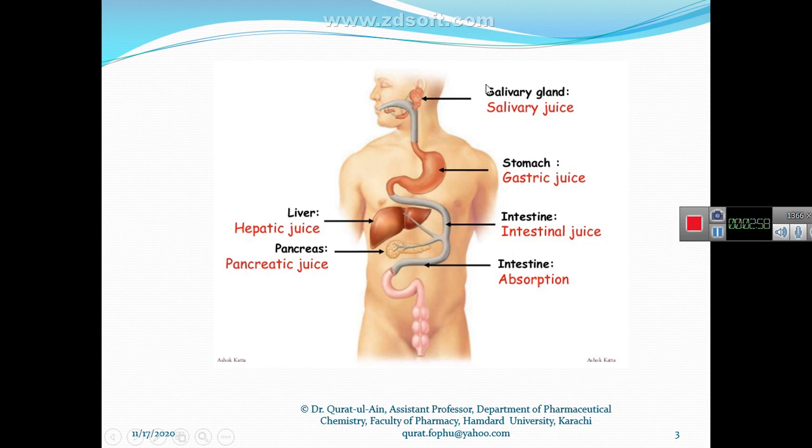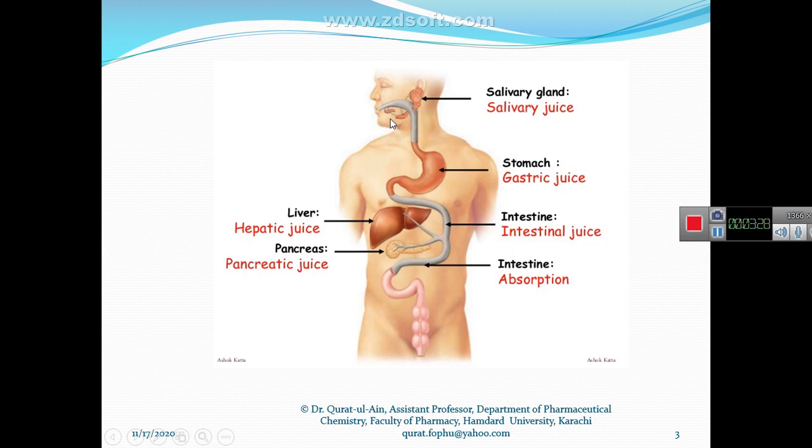So in this picture I will briefly describe in which part of the body either chemical or mechanical digestion takes place, and what are the enzymes that help in digestion of this carbohydrate. In the mouth, when we take carbohydrate as food, both chemical and mechanical digestion take place.